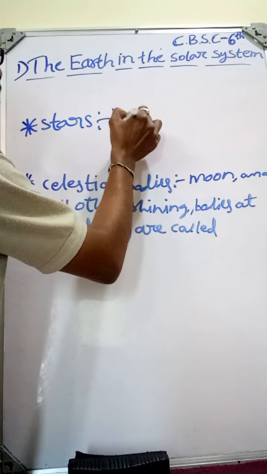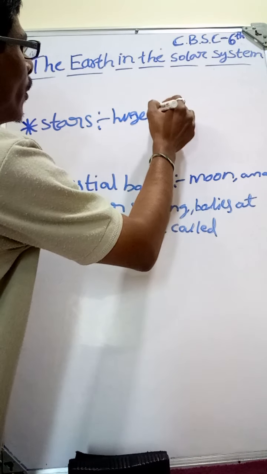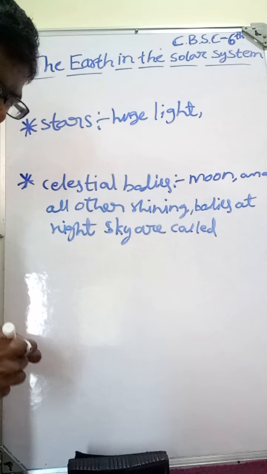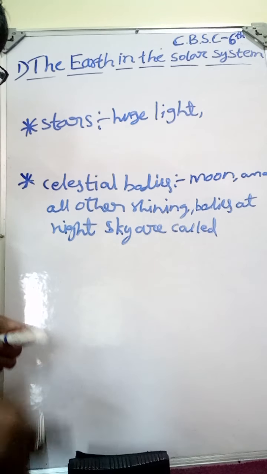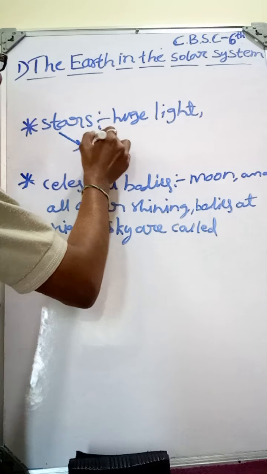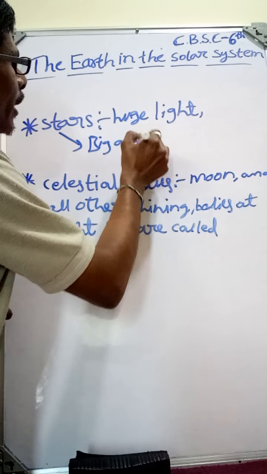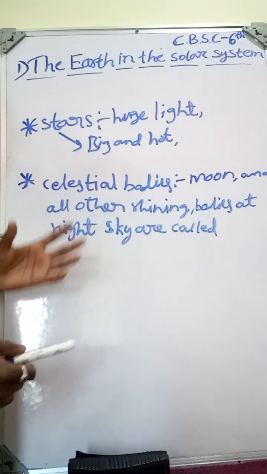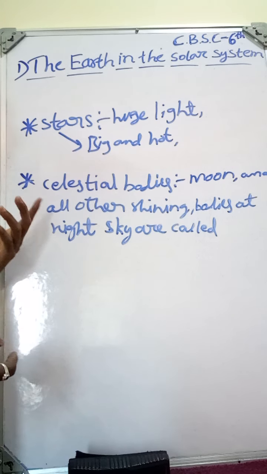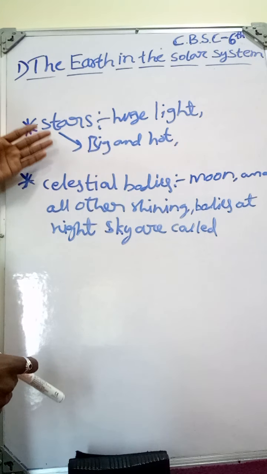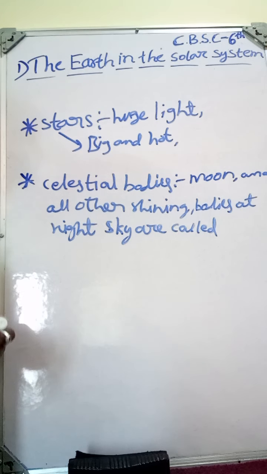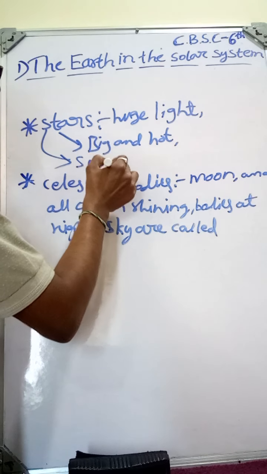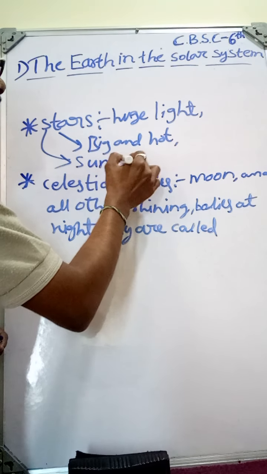Stars are huge. These stars are very big and hot, meaning they have very high heat. These bodies are called stars. They have their own light. Here, the best example is the sun. The sun is also one of the stars.